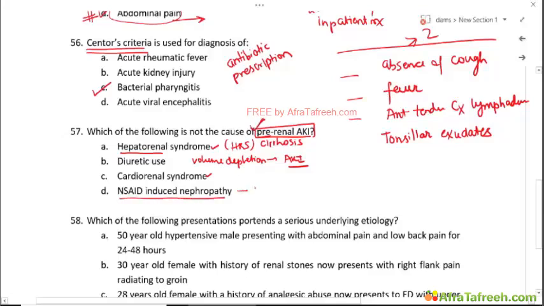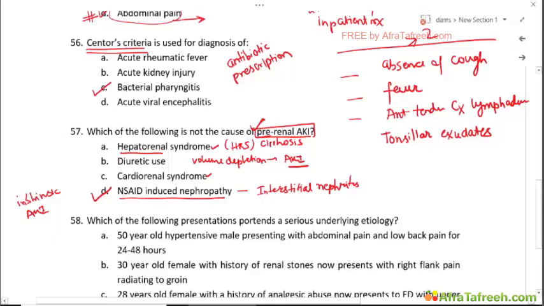NSAID-induced nephropathy is usually interstitial nephritis, and it is a variety of intrinsic AKI. So this is the diagnosis. Okay.